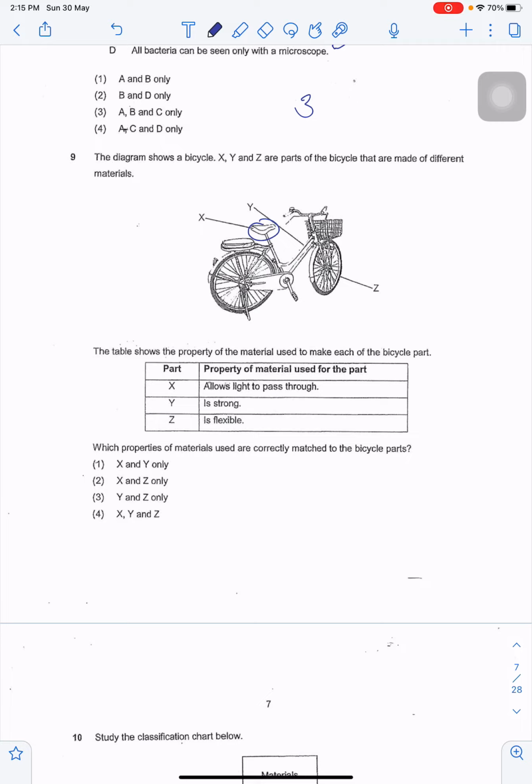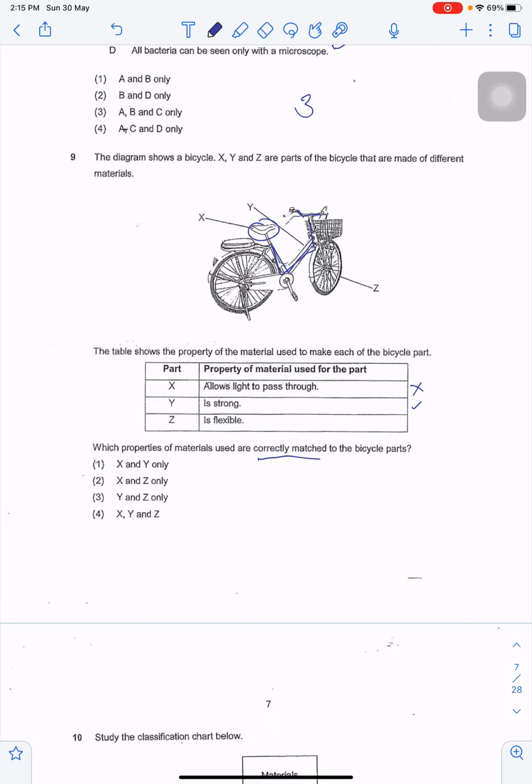But for a bicycle seat, we don't really need light. We don't need light to pass through a bicycle seat. So X is wrong, right? It is not correctly matched. Y is strong. That is correct. We need Y to be strong because it is the frame of the bicycle.